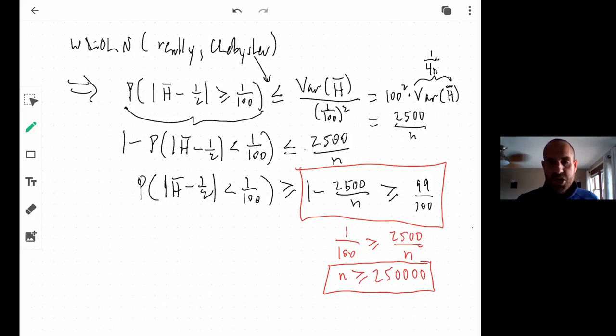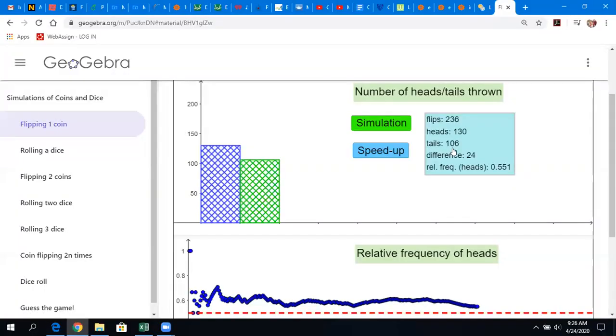Now I want to show you one more thing here, and I'm going to be done. It's a little simulation. It's pretty cool. I'll pause this and we'll go check that out. So here I am on the internet. This is a GeoGebra simulation. There are plenty of simulations. This one's particularly interesting though.